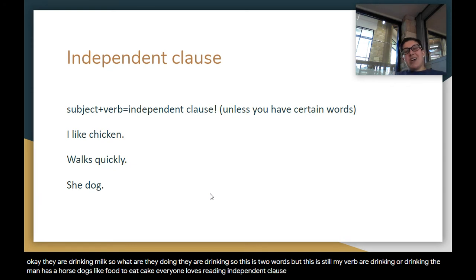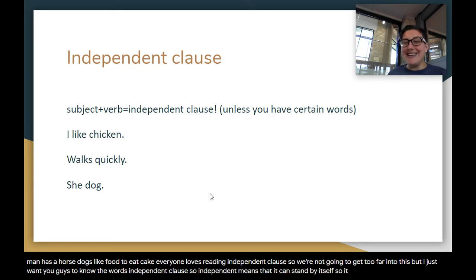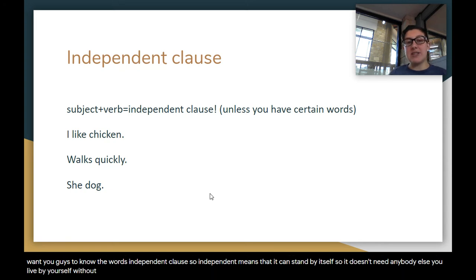Independent clause. So we're not going to get too far into this, but I just want you guys to know the words independent clause. So independent means that it can stand by itself. So it doesn't need anybody else. If you live by yourself without your parents, you would be independent.